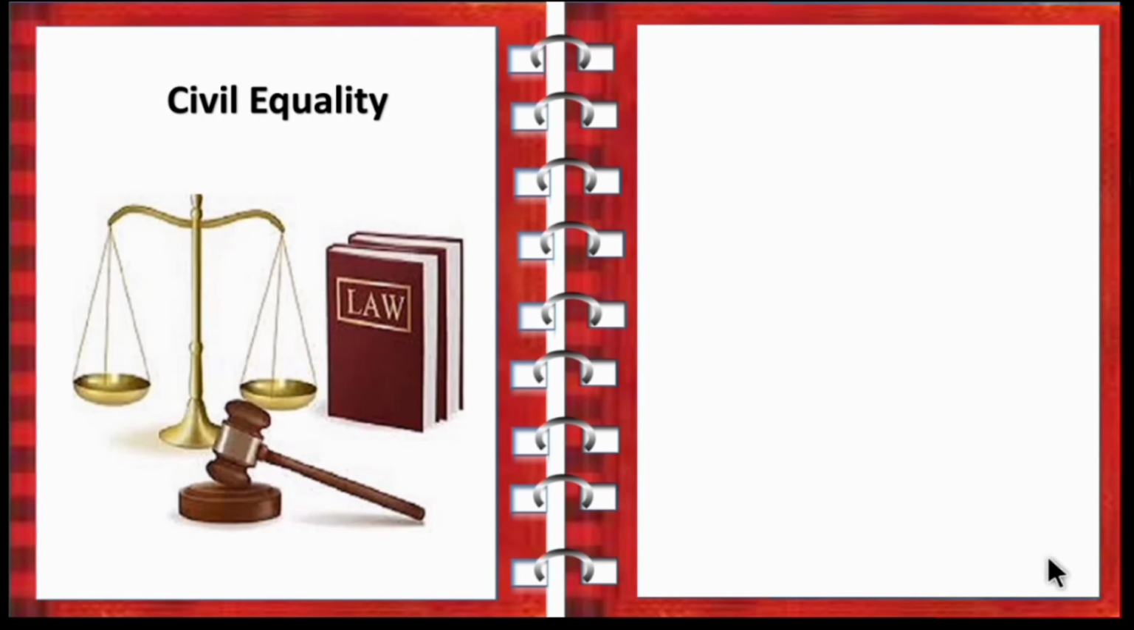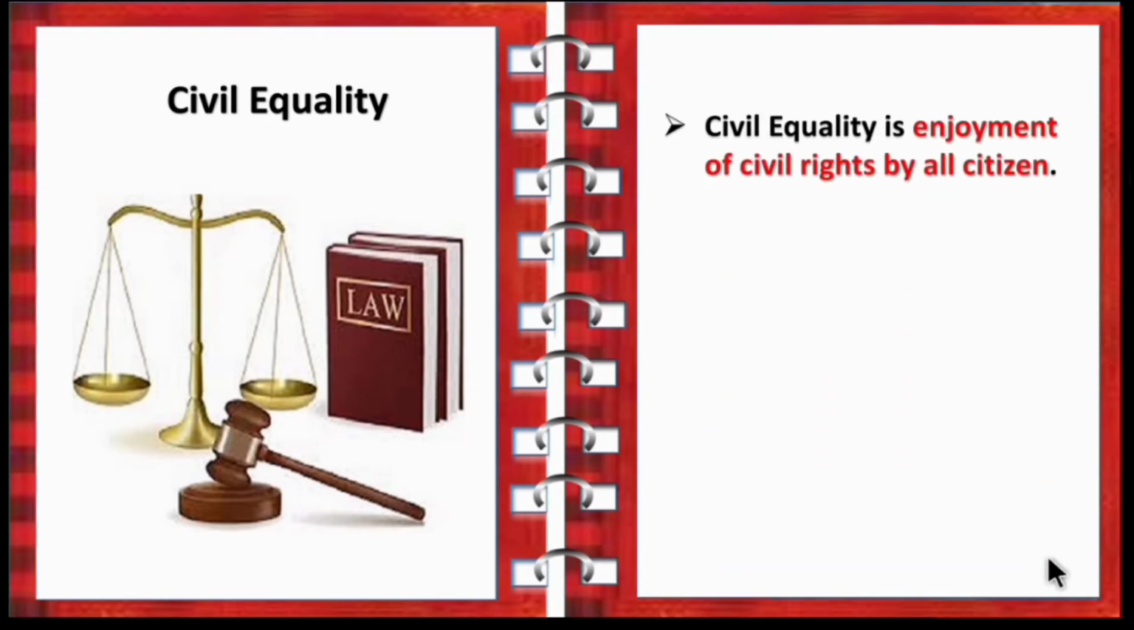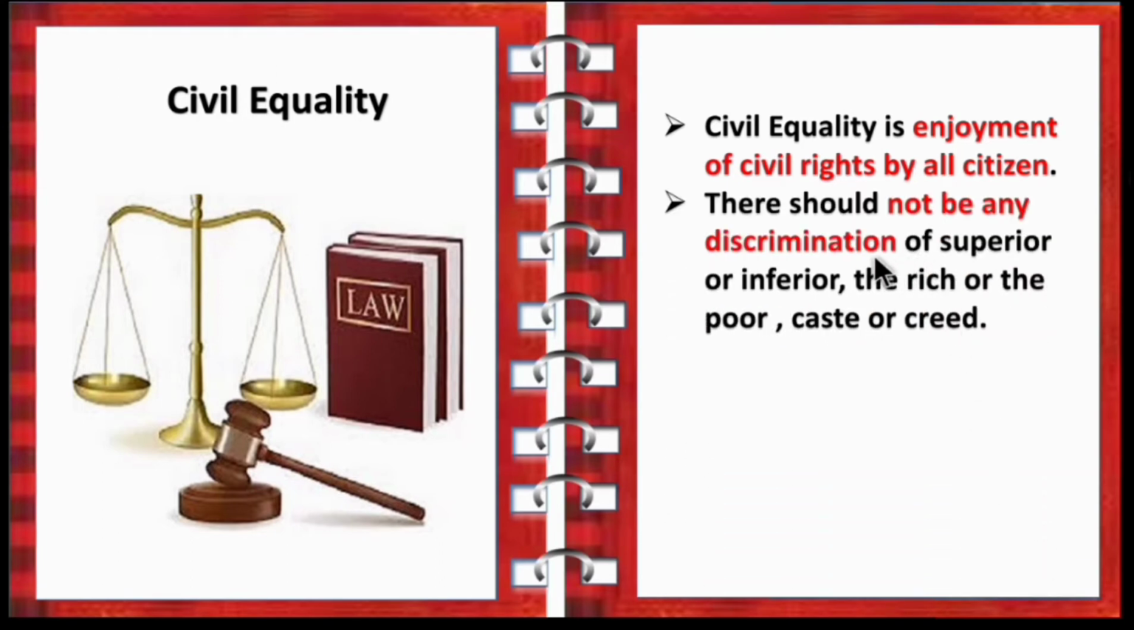So what is civil equality? From the name itself we can say civil means law. Civil equality is enjoyment of civil rights by all citizens. There should not be any discrimination of superior or inferior. Superior means high class, high rank, and inferior means low class or low rank, the rich or poor, the caste or creed. So without showing any discrimination, the law should be a fair one.